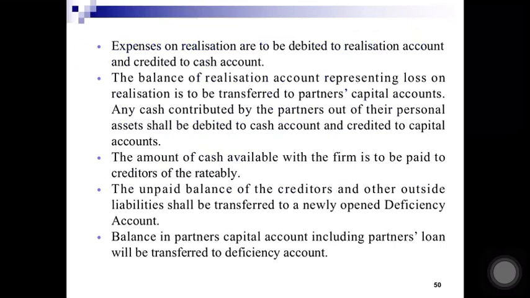Then if any cash is contributed by the partners, we will make an entry, cash account debited to partners' capital account. Now, whatever amount of cash is available will be paid to the creditors ratably. Ratably means proportionately. We will find out the proportion of their outstanding amount and the available cash will be paid to the creditors in proportion. The unpaid balance of the creditors and the outside liabilities.